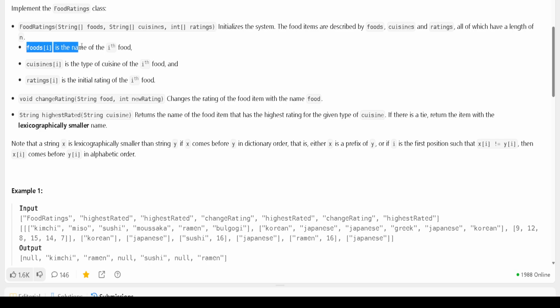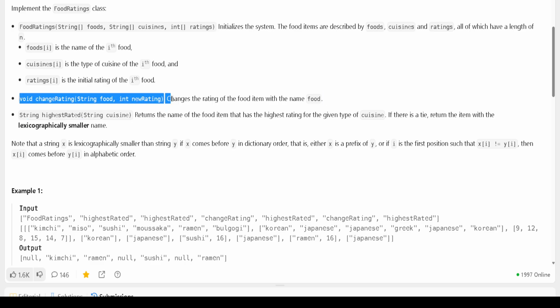Food at i is the name of the ith food. Similarly, cuisine at i is the type of cuisine of the ith food, and rating at i is the initial rating of the ith food. Understand? This is what we have been given in the arguments when we create the object of the food rating class.